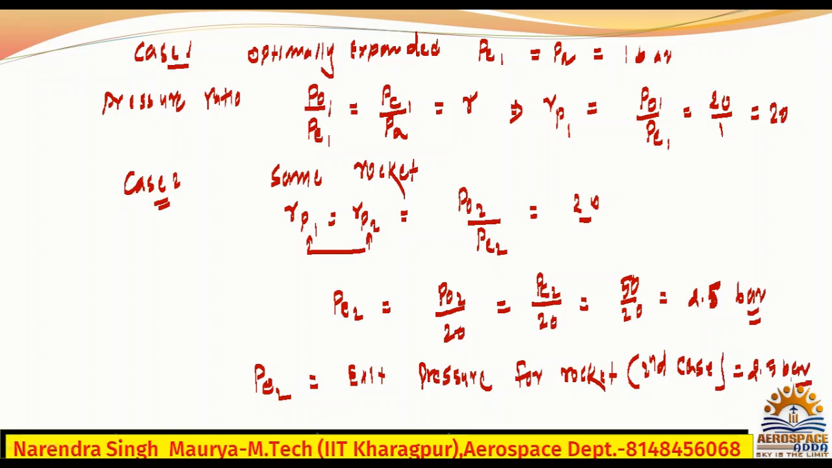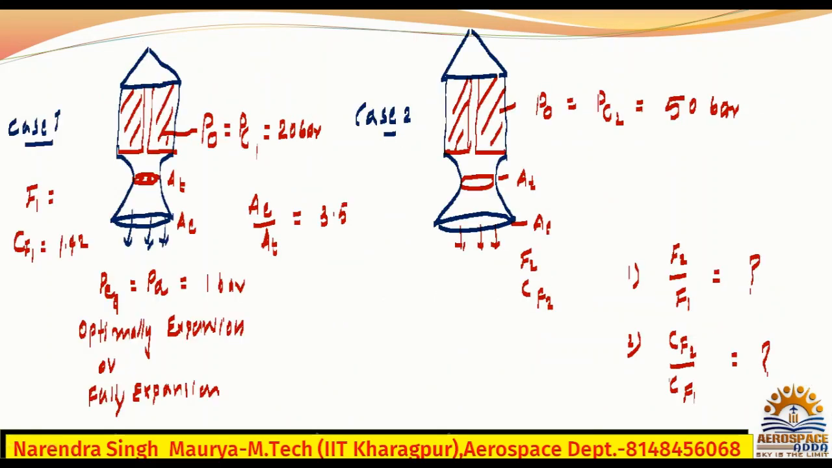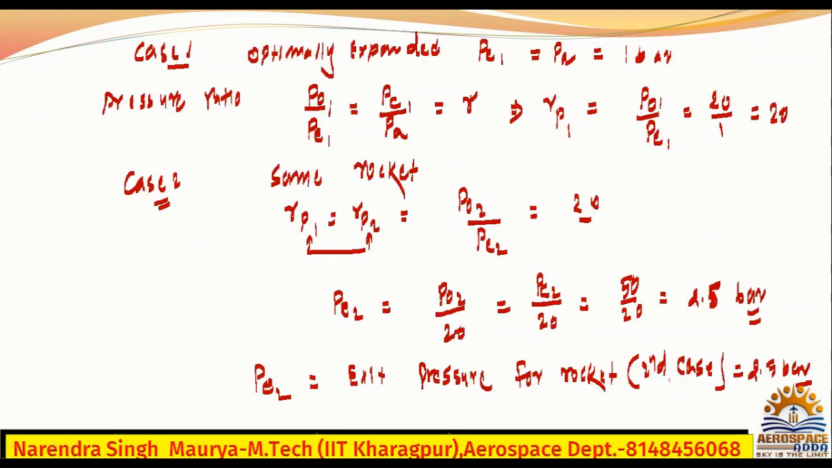Hope you understood. Now, if you want to calculate this ratio, F2 by F1 and CF2 by CF1, what is the CF1 and what is the CF2? That is the thrust coefficient. But mathematically, how to obtain this thrust coefficient? For that, we'll write the very basic formula.